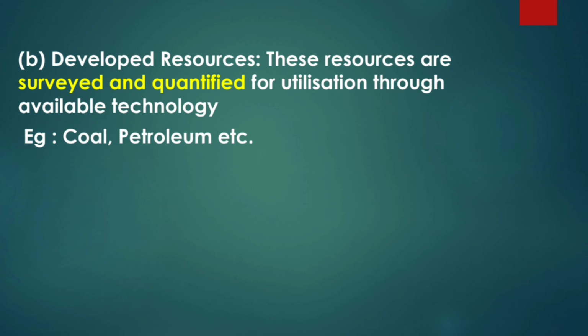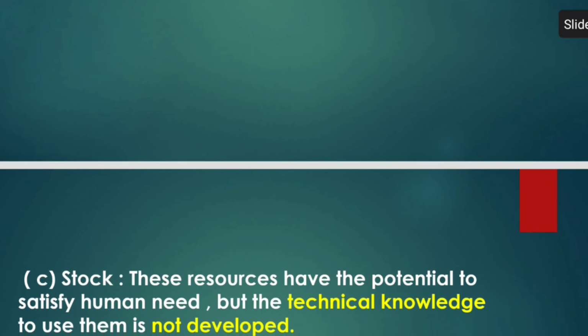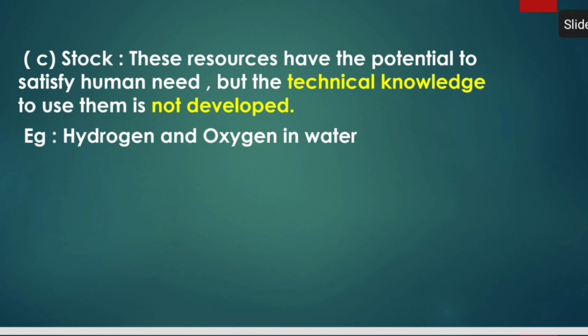Developed resources are the resources which we have surveyed and also quantified, which means how much it is going to sustain for another 20 years or 30 years. The examples are coal, petroleum, etc. That's why we should use these resources in a sustainable as well as judicious and careful manner.